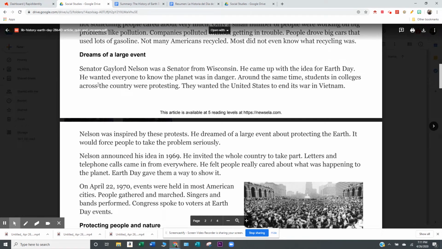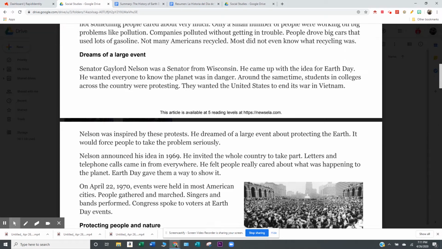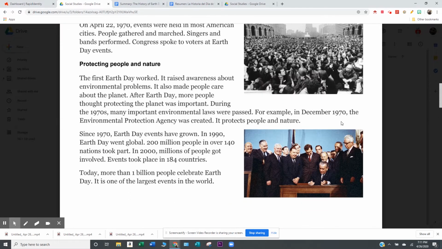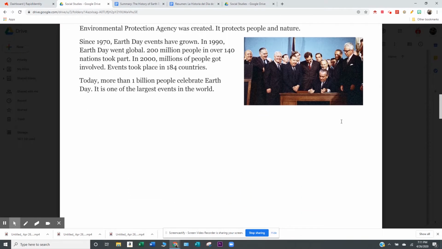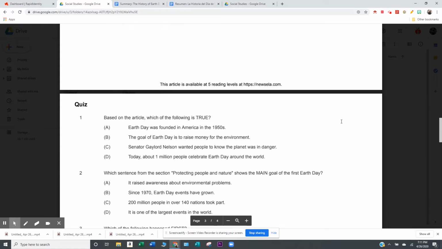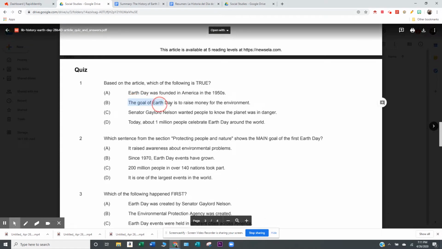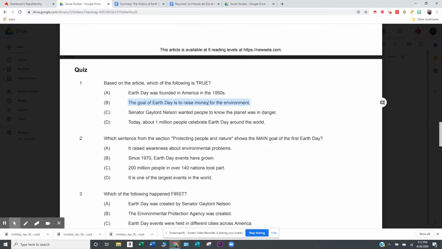He came up with the idea for Earth Day. He wanted people to know the planet was in danger. Nowhere in the article is it talking about raising money. It talks about taking care of the earth. So I know that answer choice B is out because it never talks about money. And so I would cross that out.